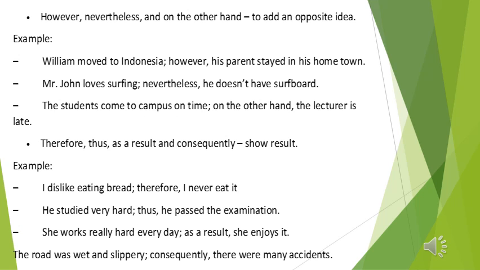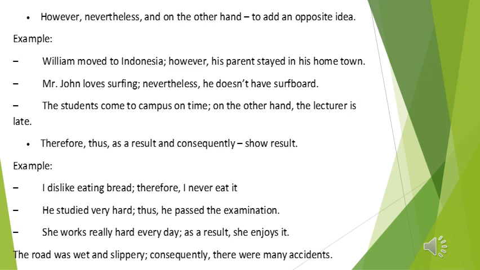Okay, let's move to another group of conjunctive adverbs or sentence connectors: however, nevertheless, and on the other hand. These connectors are used to add an opposite idea. Example: William moved to Indonesia; however, his parents stayed in his hometown.